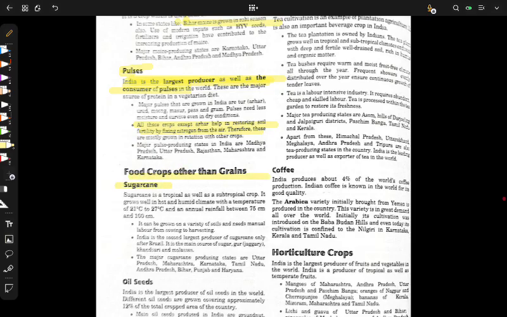Sugarcane. A very important point: it is grown in tropical as well as subtropical regions. Note it down. It can come in questions. We will solve questions right now. It will hardly take 12 minutes more to complete this chapter, then we will solve questions, which will take around 10 minutes. So let's go with this.